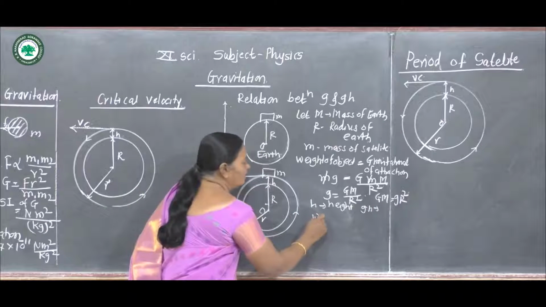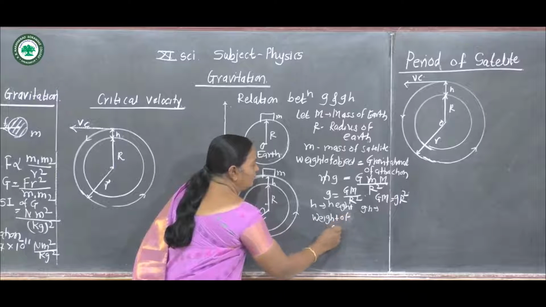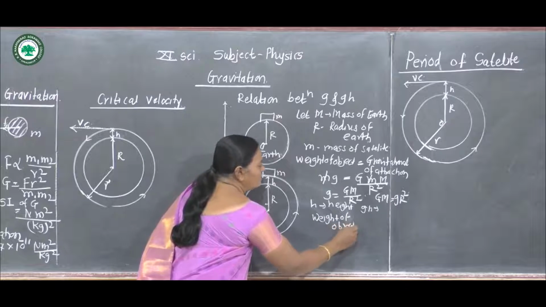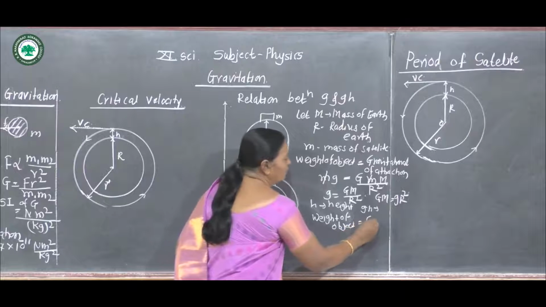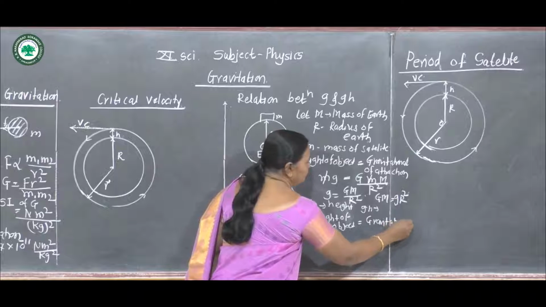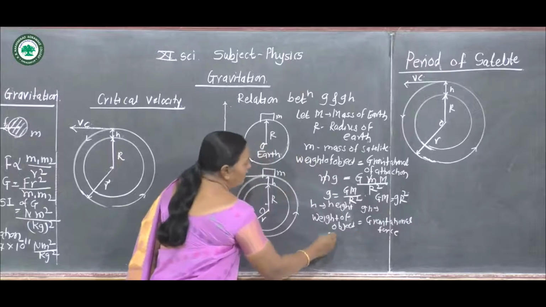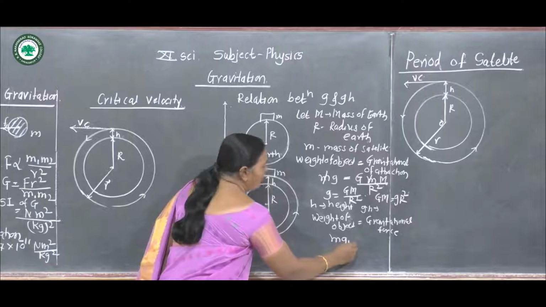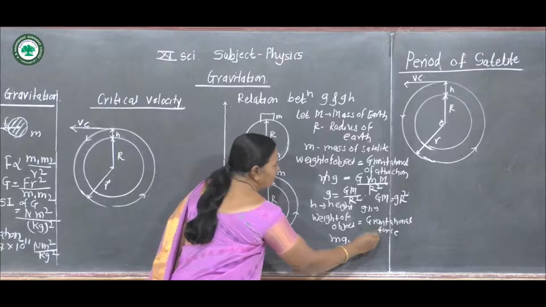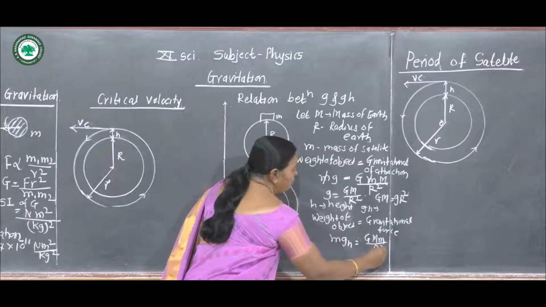Again we can say that the weight of the body is balanced by the gravitational force. The weight of the body is mgh, equal to the gravitational force GMm divided by r square.